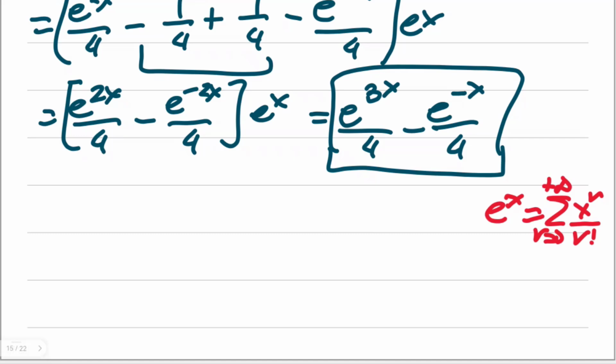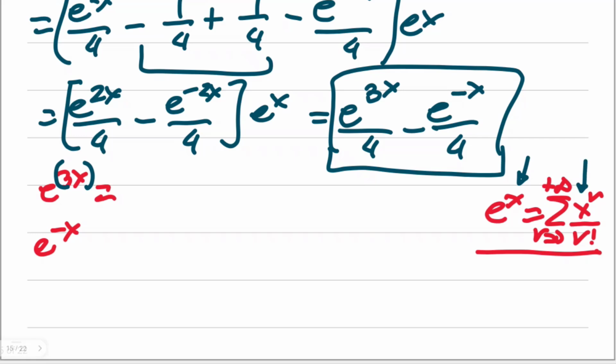This is very useful because what we have here actually is not e to the power of x, but rather e to the power of 3x and e to the power of minus x. In the previous video, we already had this. The idea of e to the power of 3x being related to this one is when we substitute the entire expression as x itself. That means we also substitute that here. So this is how it will look. You have summation of 3x to the r over r factorial as r starts from 0 to positive infinity. Meaning, this was taken as 1, x, so that's why it looks like that.